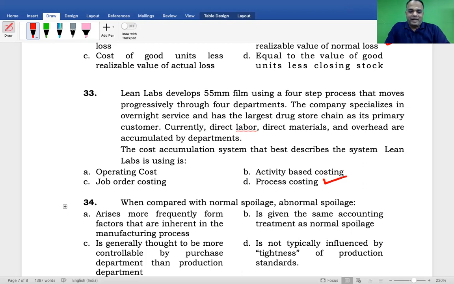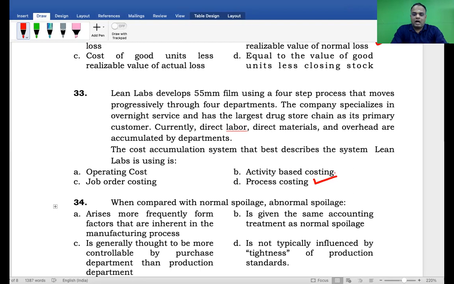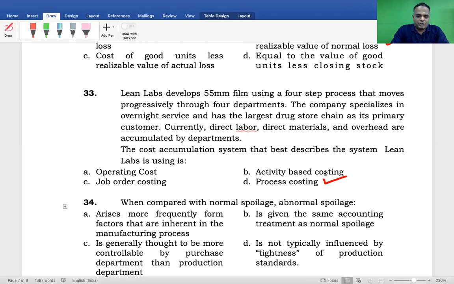Yes, sir. When compared with the normal spoilage, abnormal spoilage. So we have to identify which one is for abnormal spoilage. Are you with me? First one, arise more frequently from factors that are inherent in the manufacturing process. Is it right? No. Abnormal loss should not happen frequently. Am I right? Yes, so first statement is not correct. Second one is given the same accounting treatment as normal spoilage. Is it right? No. Separate treatment.